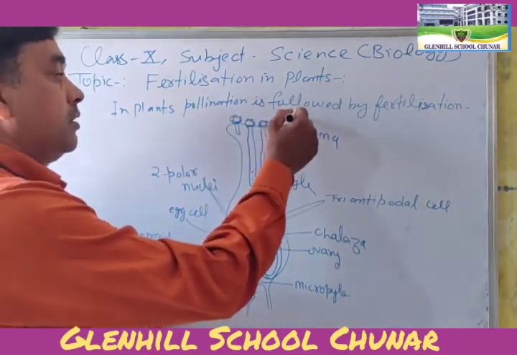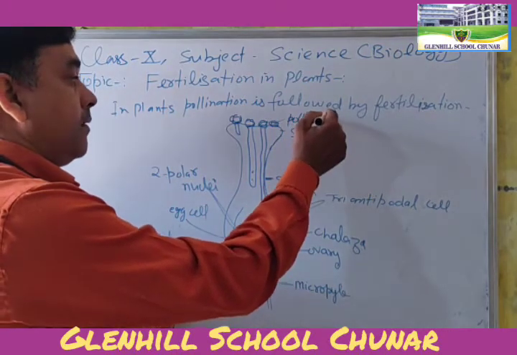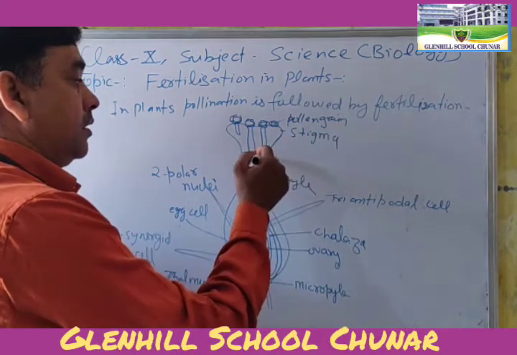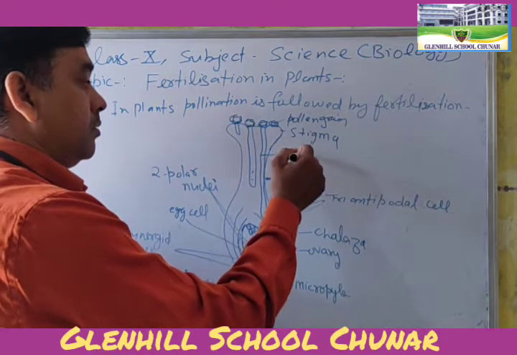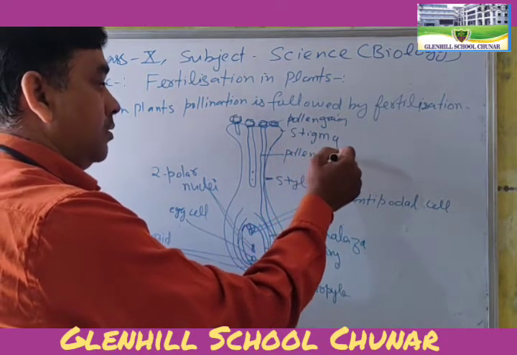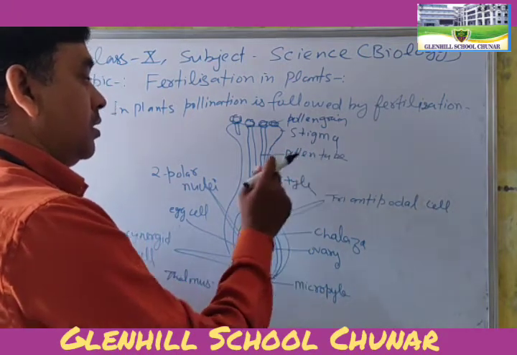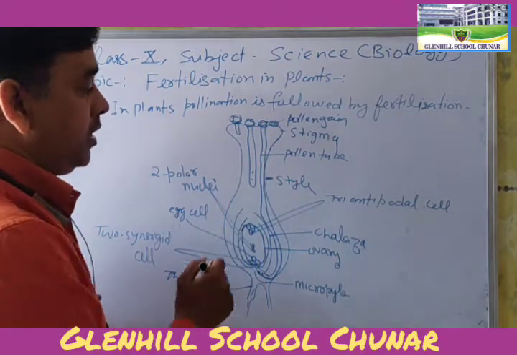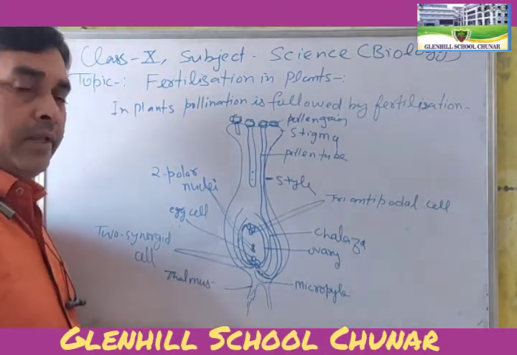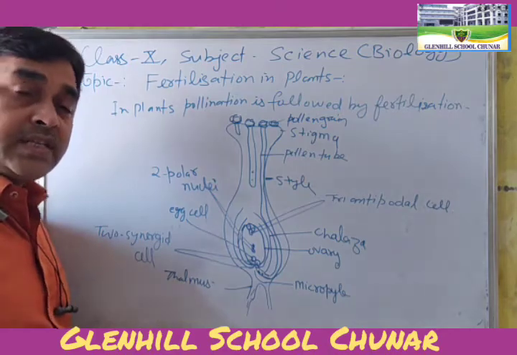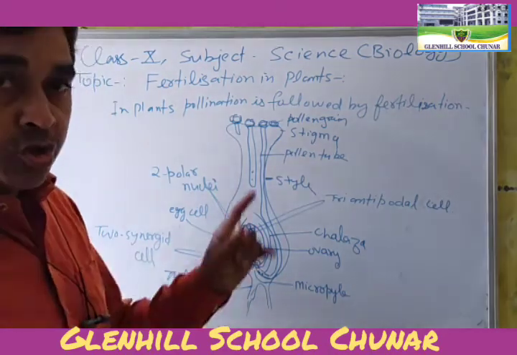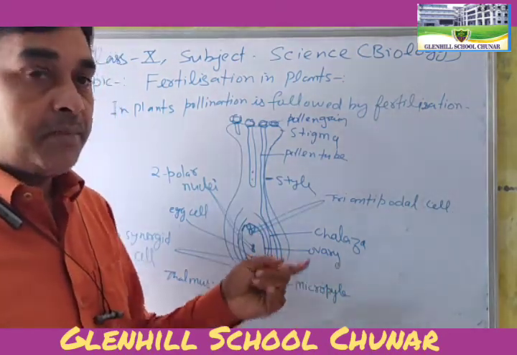This is the pollen grain, and this is the pollen tube. Once the pollen grain is seated on the stigma, it develops the pollen tube.